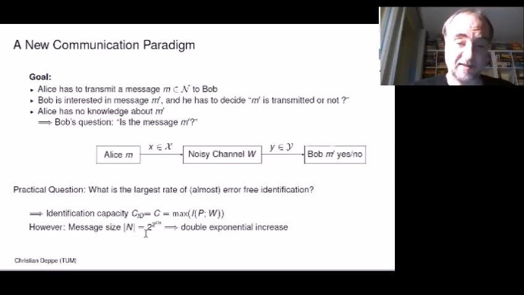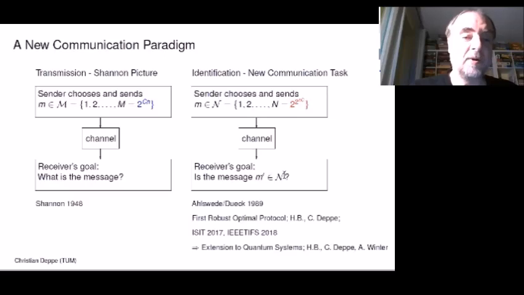So the message size is now 2 to the 2^(Cn). So we have a double exponential increase just by changing the goal of Bob. And that was what I wanted to tell you. So we have the traditional Shannon picture, and here we have a new communication task. And here you see we have a double exponential increase of the message size.